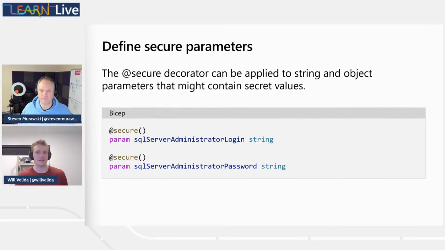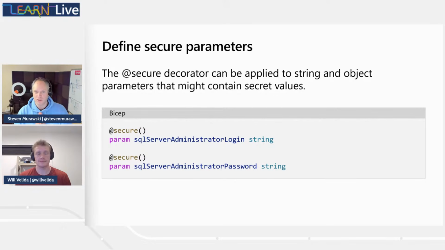Also, if you create the deployment interactively using the CLI or PowerShell, and you need to enter the values during the deployment, when you're running on the terminal, it doesn't display it on the screen and actually protects it, which is pretty neat and pretty cool. Very cool, because then that won't get caught if you have a console logger or something running that's going to grab that for you. Yeah.